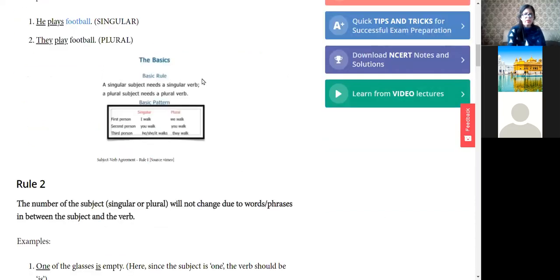So here the basic rule is written. This is all what we have just now talked about. Okay, first person, second person, third person. So I walk, we walk, you walk, he, she, it walks, they walk. So this you all know now.